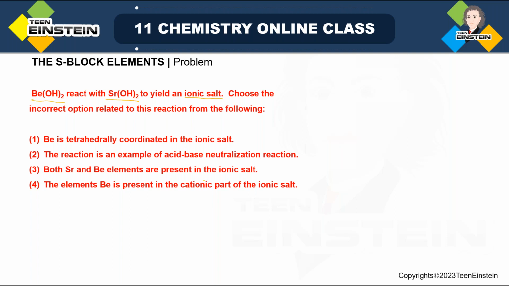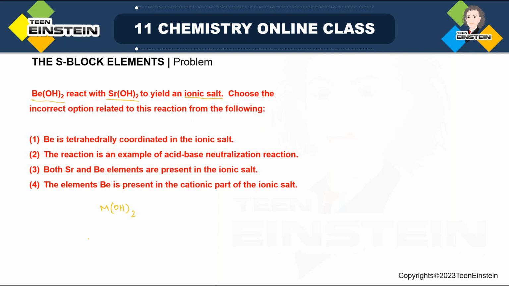Now, how will it be acid-base? It is a hydroxide. If you are thinking that it will be a base, let me tell you, when we discussed the hydroxides of group 2 elements, we saw that down the group electropositive character increases. When electropositive character increases for the metal, in general I am writing M(OH)2, where M may be Be, Sr, calcium, magnesium, whatever. Down the group electropositive character increases, which means the basic character will also increase.